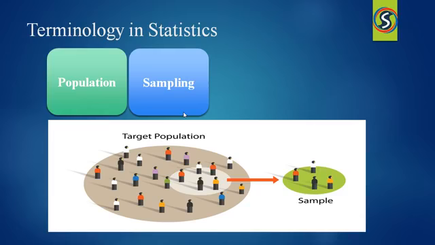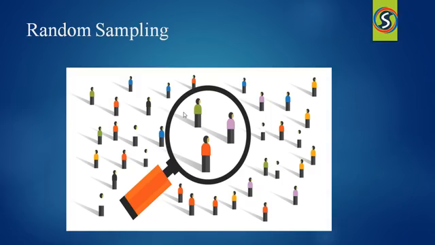If you choose some people to construct a house, then that is a sample. To pick the items from a population, there are some techniques. Those techniques are called sampling techniques. Let me explain one sampling technique, that is random sampling.